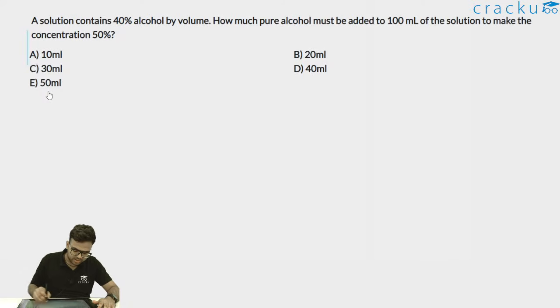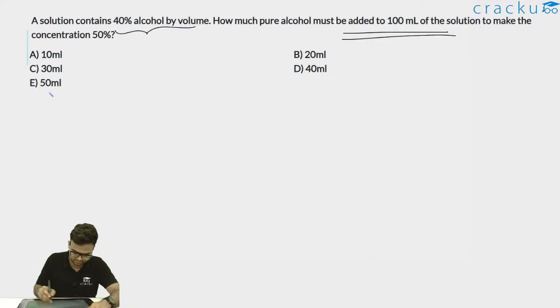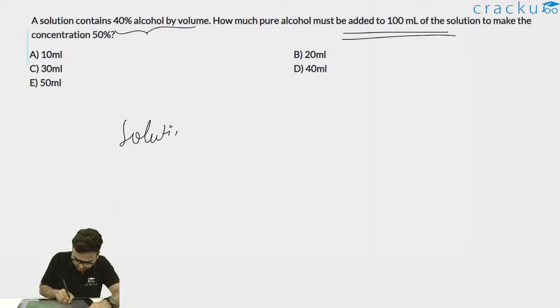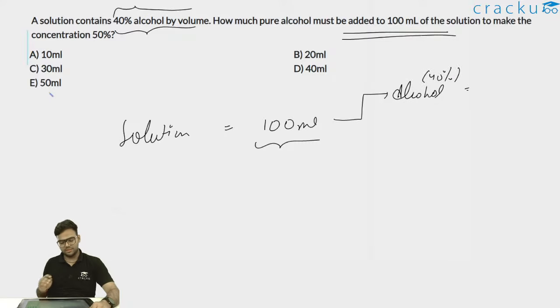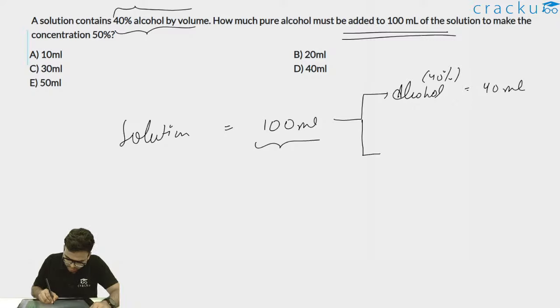It is given that a solution contains 40% alcohol by volume. How much pure alcohol must be added to 100 ml of the solution? So there is this solution whose initial volume is 100 ml. Now this 100 ml solution contains 40% alcohol by volume. What does this mean? The amount of alcohol in this 100 ml solution is 40%, which is equal to 40 ml. Thus the amount of alcohol will be 40 ml. The remaining part, which is most probably the water, will be 60 ml.